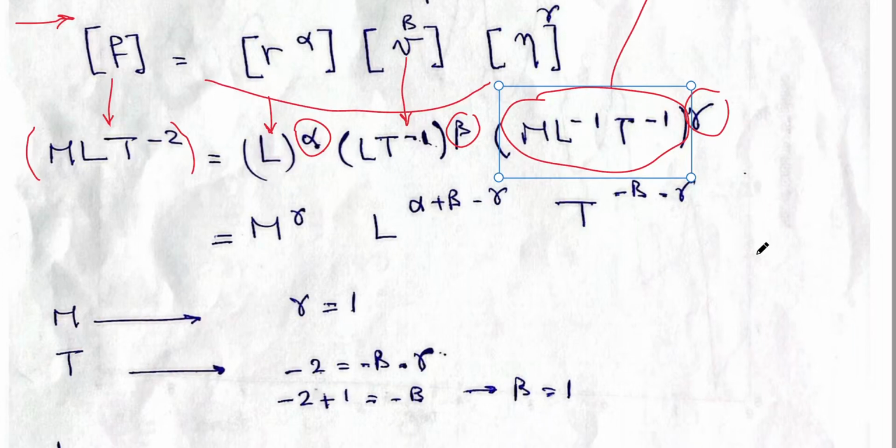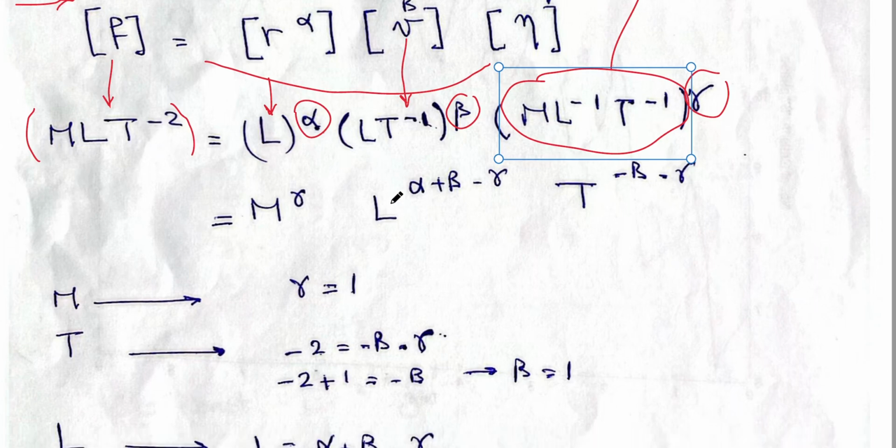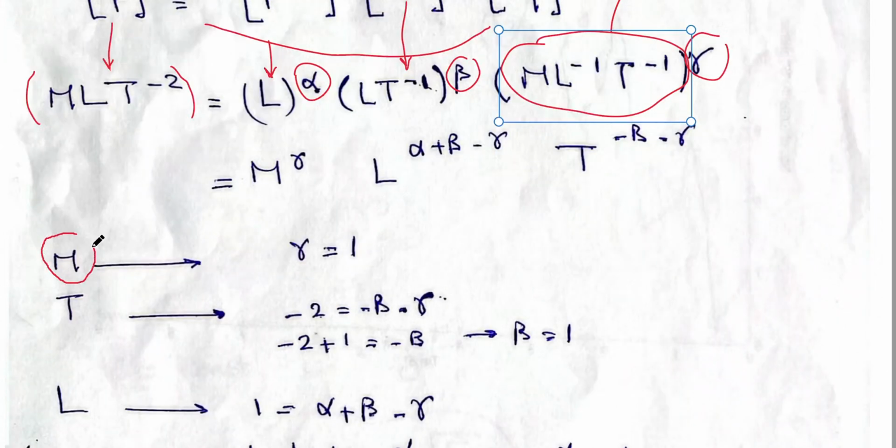Now we have M, L and T in the left-hand side, and we also have M, L and T in the other hand side. For this equation to be dimensionally correct, we have to equate the powers. The powers of M, the power of L and the power of T must be equal in the left and in the right. So if you check the power of M, from the left, it's 1. And from the right, it's gamma. So gamma equals 1.